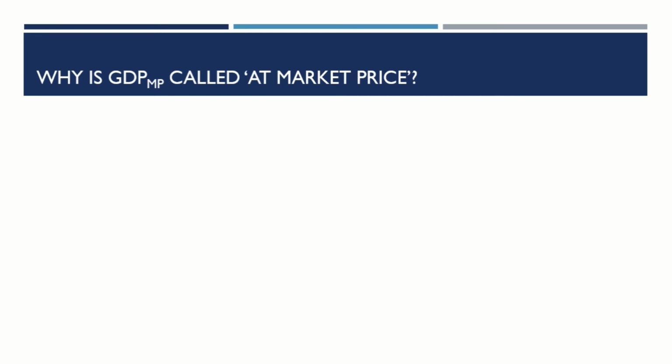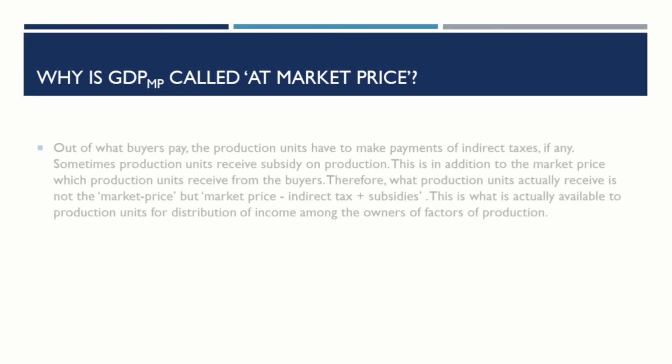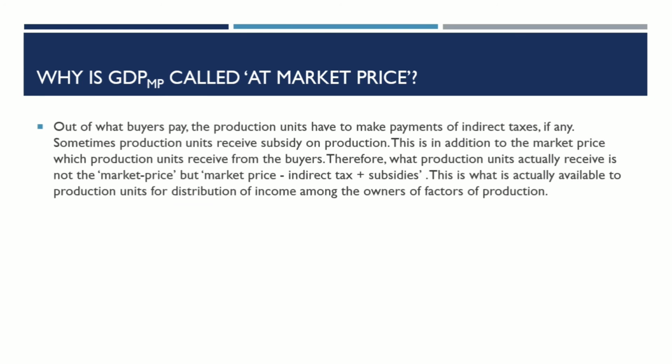Why is GDP at market price called at market price? Out of what buyers pay, the production units have to make payments of indirect taxes. If any, sometimes production units receive subsidy on production. This is in addition to the market price which production units receive from the buyers.